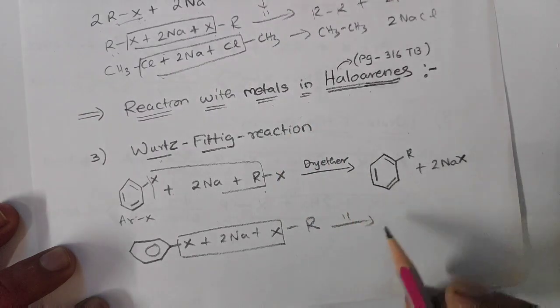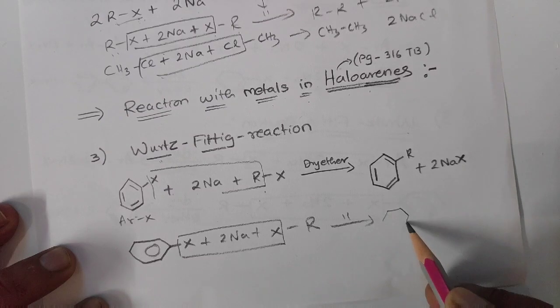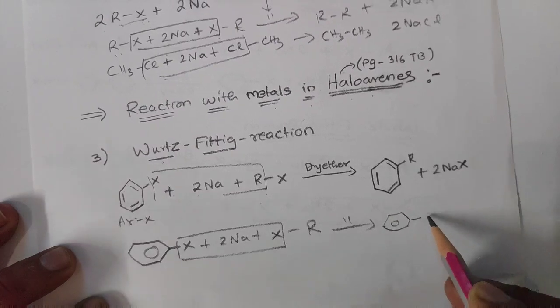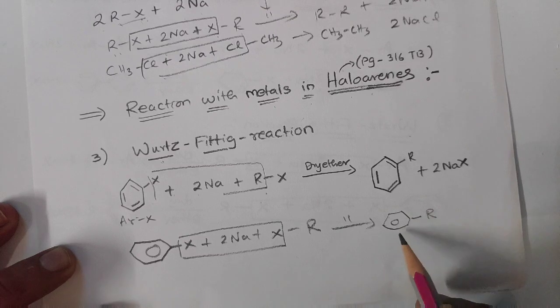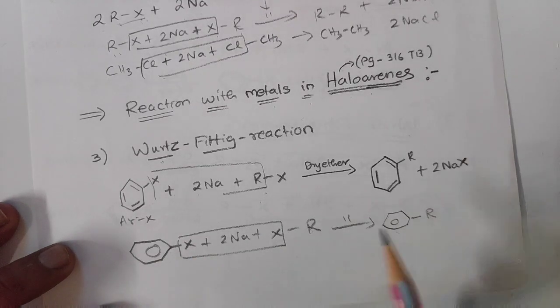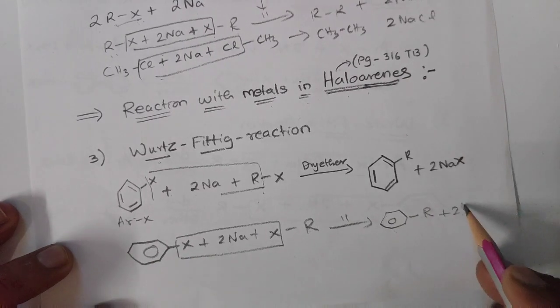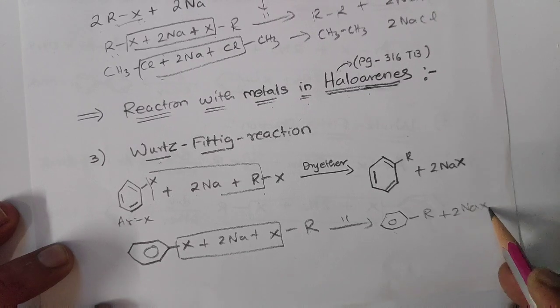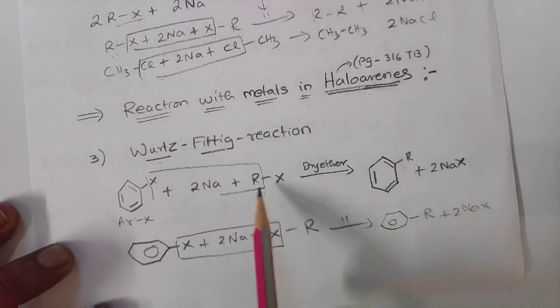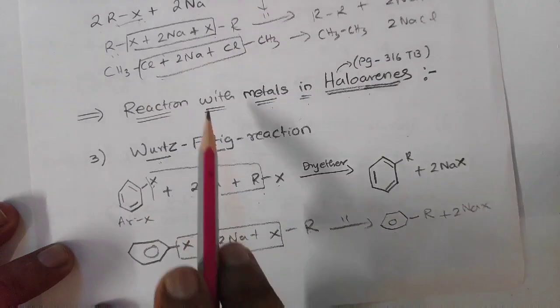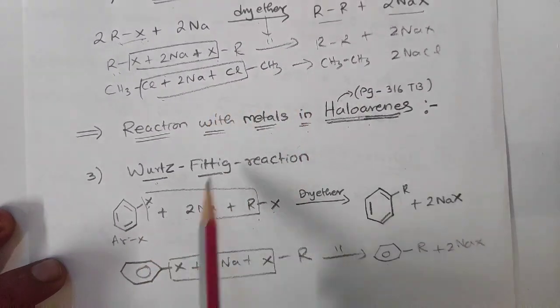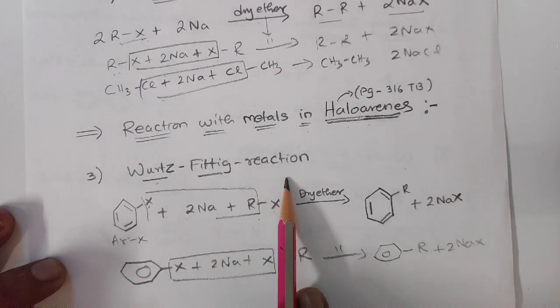In presence of the same dry ether, the Wurtz-Fittig reaction is also the same. What will you get? A benzene ring is there, and R will be there, right? So you can see here the benzene ring and R, plus 2NaX. If you want, instead of X you can use Cl here, and the same type of reaction will happen. So I think this part, Wurtz-Fittig, is clear.